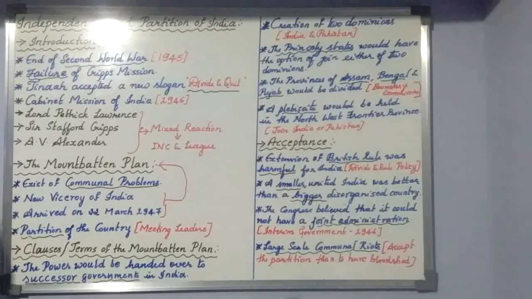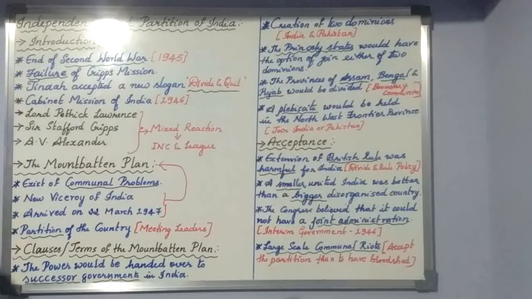Before I go with the Mountbatten plan, let us have a few introduction points. As you all know, in the previous class we discussed the Quit India campaign, or Quit India movement. There we talked about the significance of the movement and the causes for the start of the Quit India movement. All those things we have discussed till 1942, and whatever events were taken up till 1942, we have already talked about.